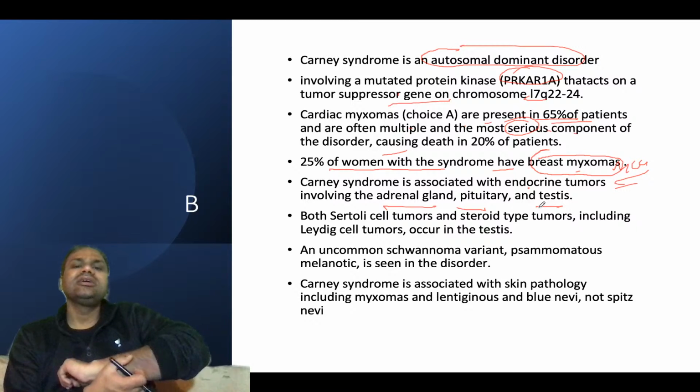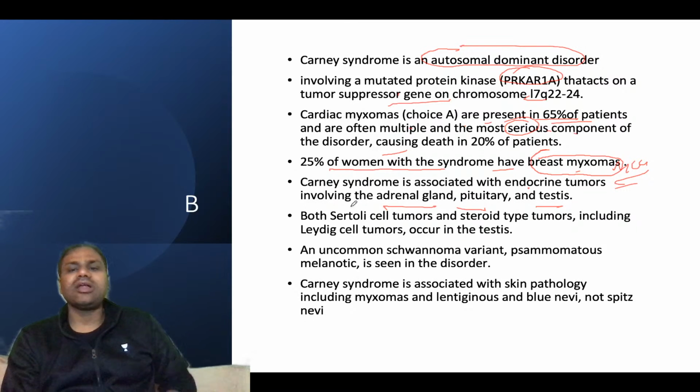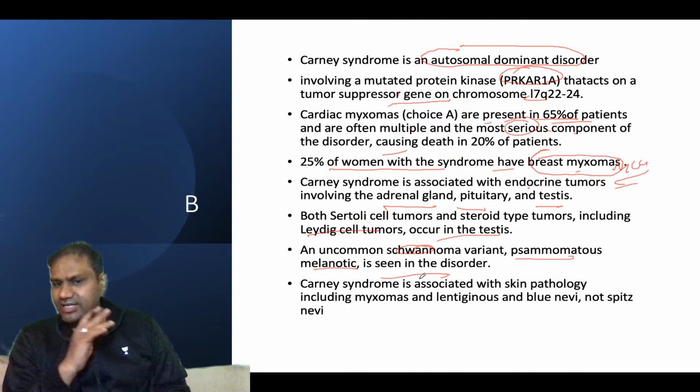In the testes, both Sertoli cell tumor and steroid type tumor, including Leydig cell tumor, occur. An uncommon schwannoma variant, psammomatous melanotic schwannoma, is seen in the disorder.